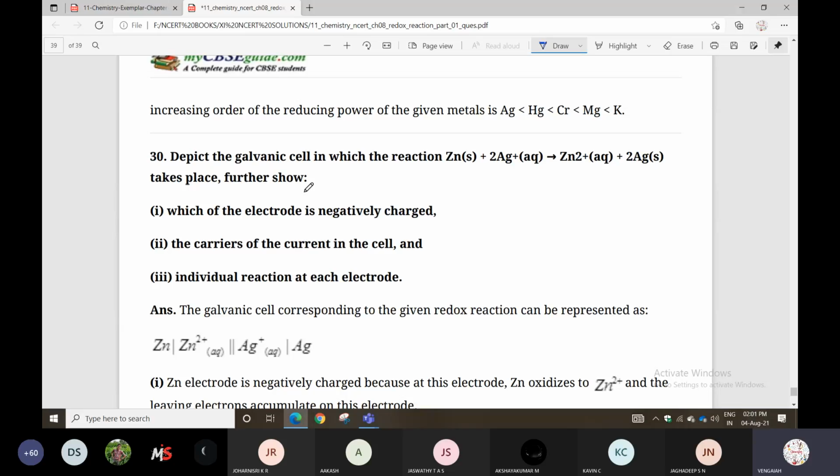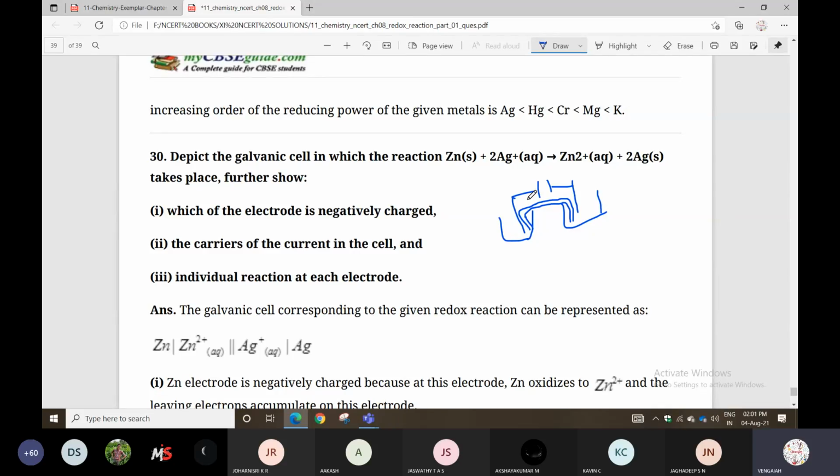So what is the meaning of Daniell cell? You can take two different beakers. One beaker has copper sulfate solution with a copper rod, the other has zinc sulfate solution with a zinc rod. Both metals are connected, and they use a U-shaped salt bridge made up of agar-agar and KCl solution. It is only for transfer of charge, not for mixing of solutions.